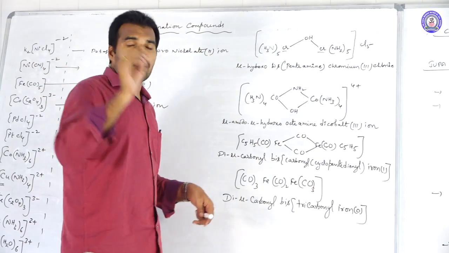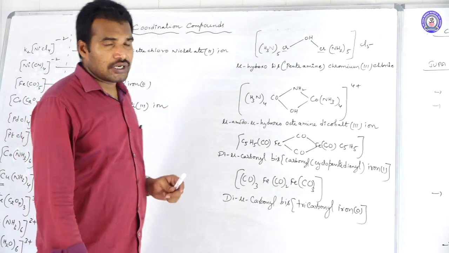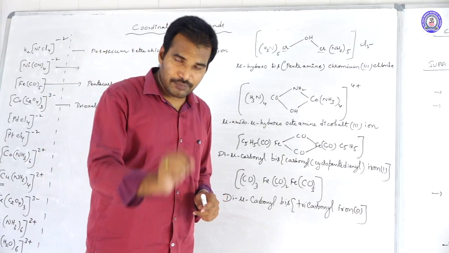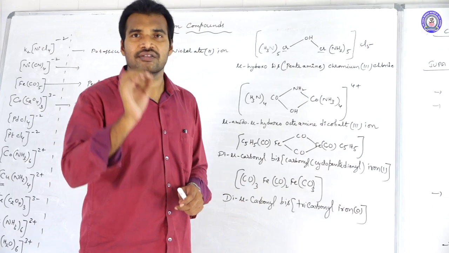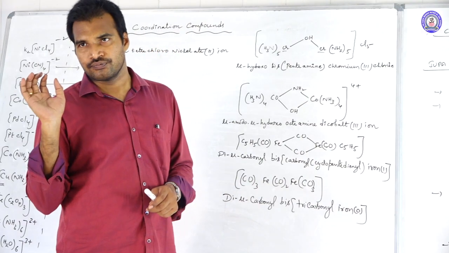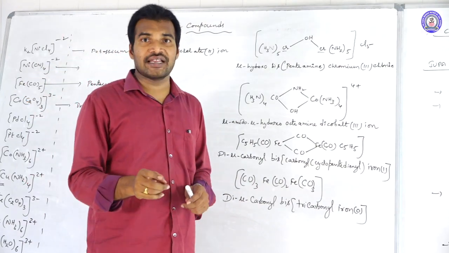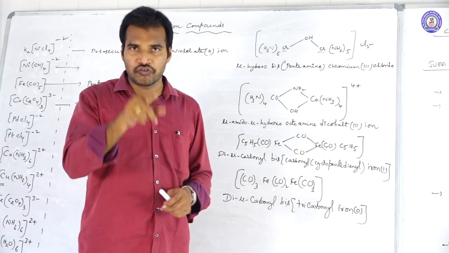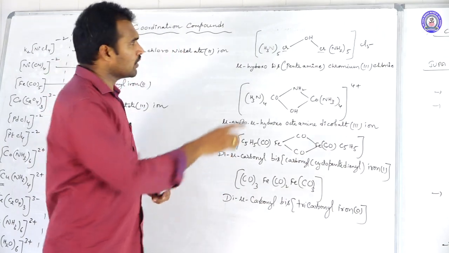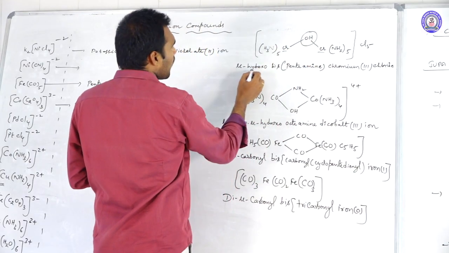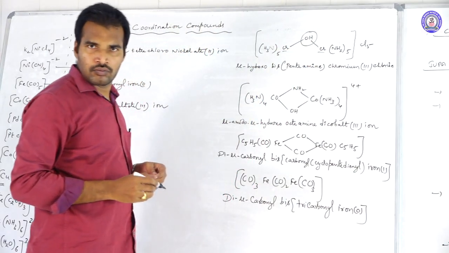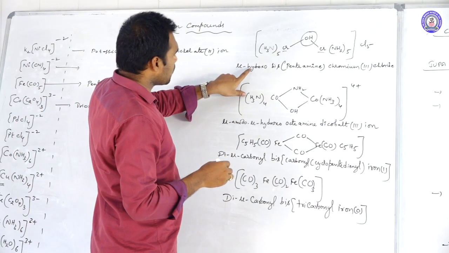Then in the case of polynuclear complexes, if there is a bridge ligand, you should mention that bridge ligand first, and you should mention it with mu. Mu indicates what? Bridge ligand. So here how many bridge ligands are there? One bridge ligand, that is mu-hydroxo. While writing, there should be a hyphen between the mu and the name.